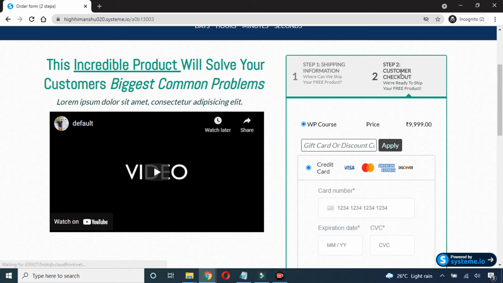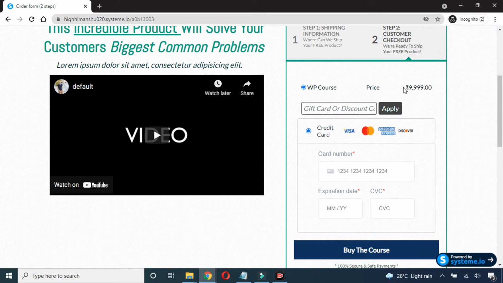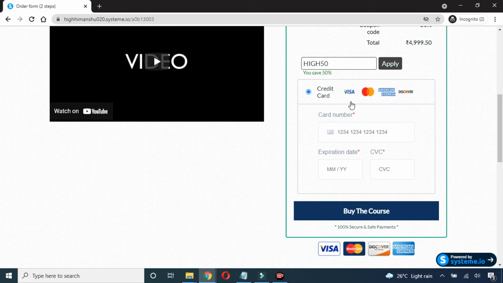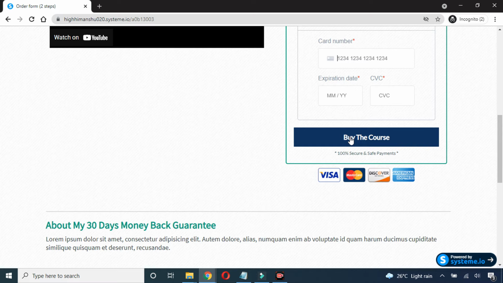Now we'll go to this second page here. Here we have the course price as 9999. So basically I want a discount of 50%, so I'll write high 50 and apply. And you can see the course price has become 5000, a direct 50% off. It's so easy. We are getting all the options inside this tool only. And now you need to enter your credit card here and then click on this buy the course.